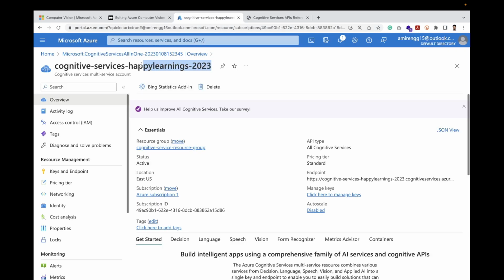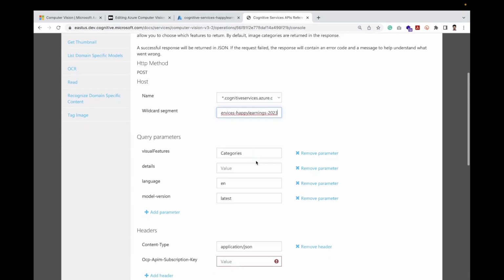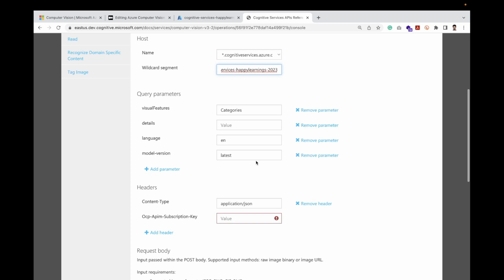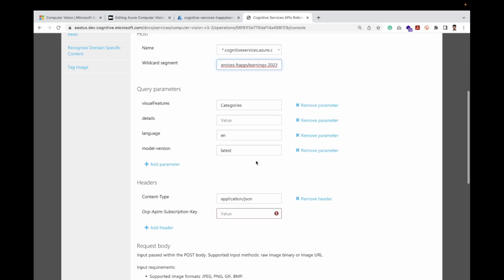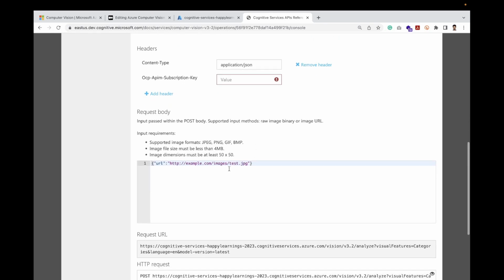Second, we need to copy this in the wildcard. This is the name of the instance of the cognitive service. We have created one multi-account service, and we have given it this name. The same name we need to provide over here. This will also become part of our API endpoint. These two we will provide, and for now let's hit with the same thing.